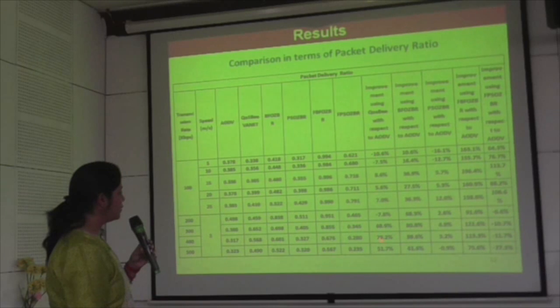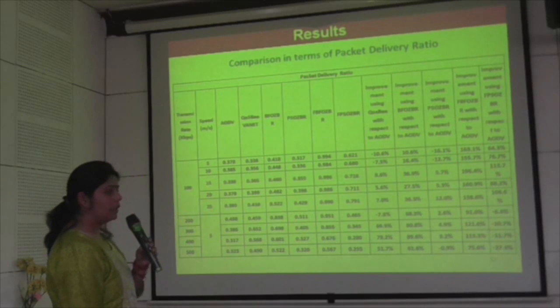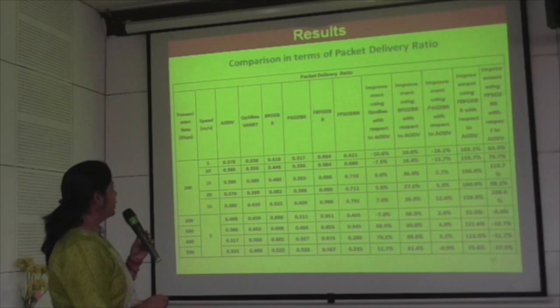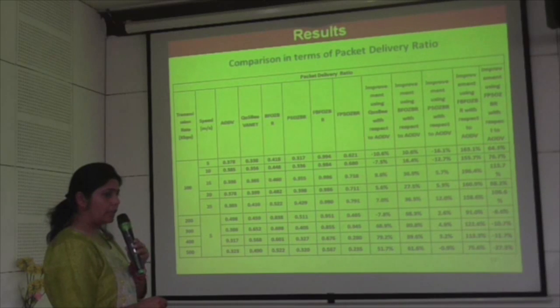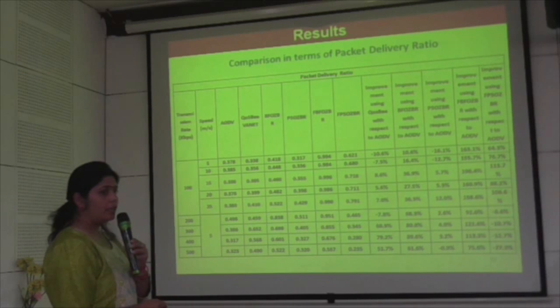If we evaluate QSB, only for this and this percent it is less, otherwise it is high. If we study PSOZBR, again it is showing the improvement. The fuzzy logic is again showing the improvement. So we can conclude that if we are using NIC techniques, the packet delivery ratio shows the improvement over AODV.